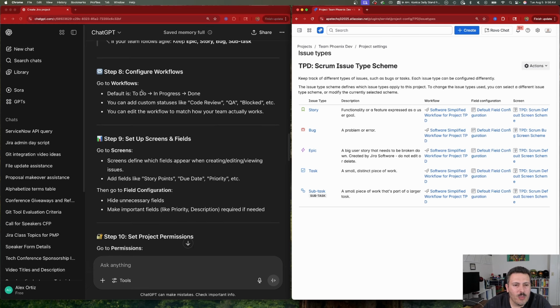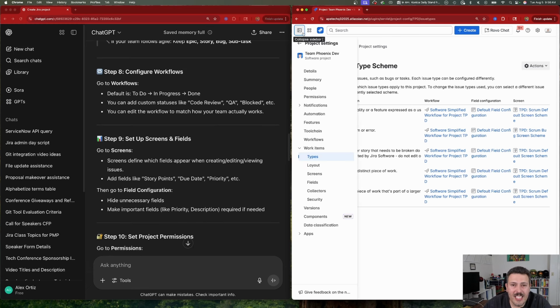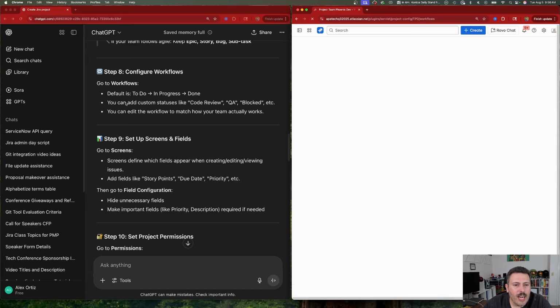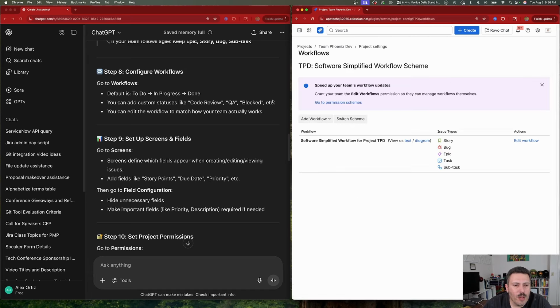The default is to do, in progress, and done, which it is indeed that. And so we're going to go to workflows. You can add custom statuses like code review, QA block, etc. You can edit the workflow to match how your team actually works.